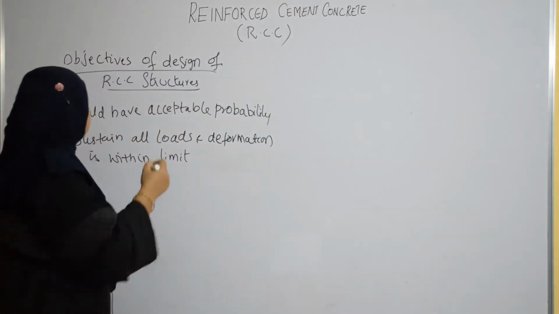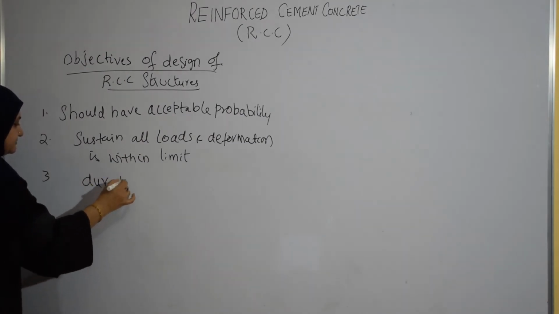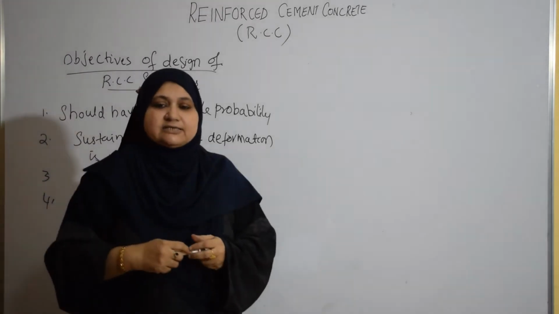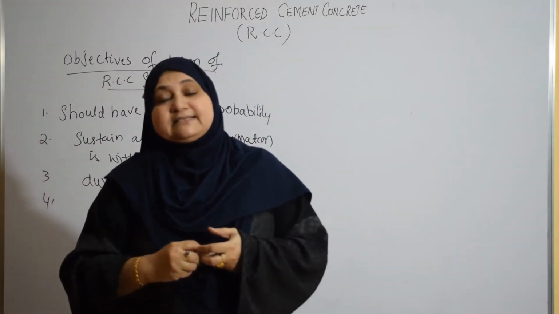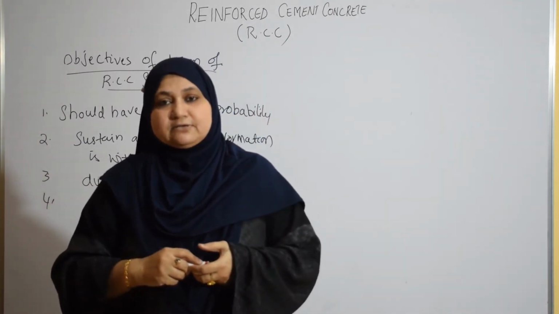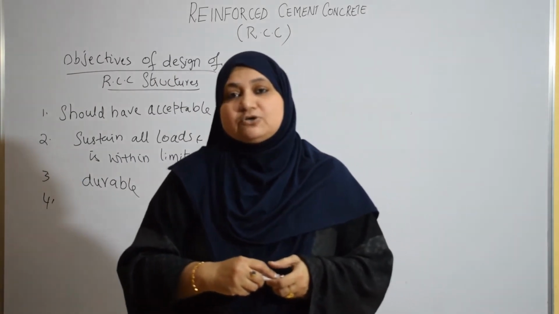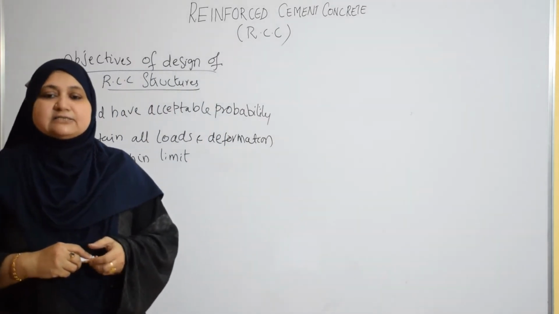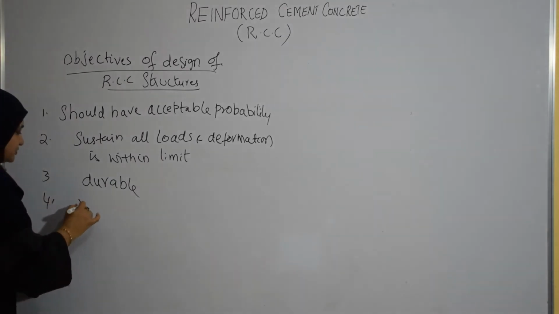And the fourth objective, the designed structure should adequately resist the effects of misuse and fire. If fires are happening or floods are coming, your structure should resist. This is the last objective: the designed structure should adequately resist the effects of misuse.